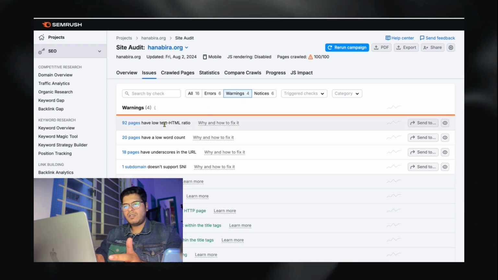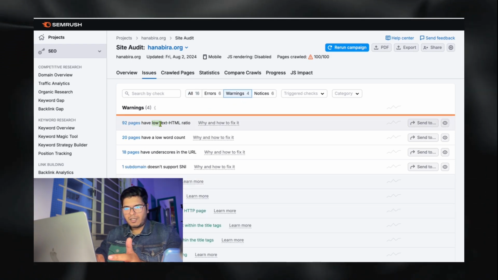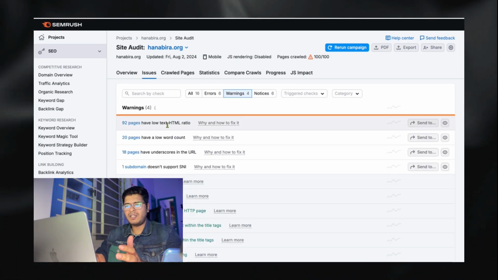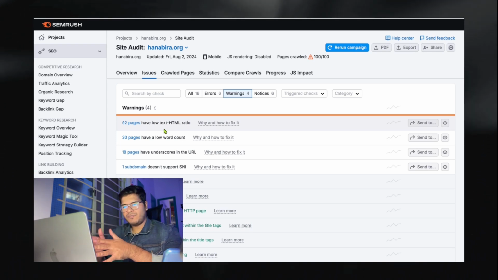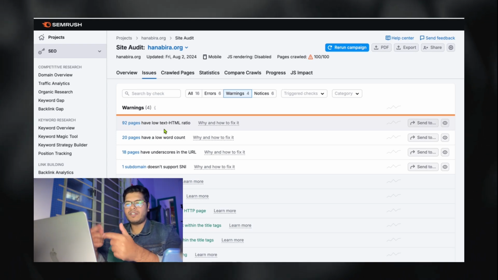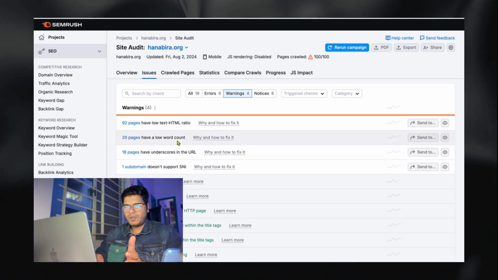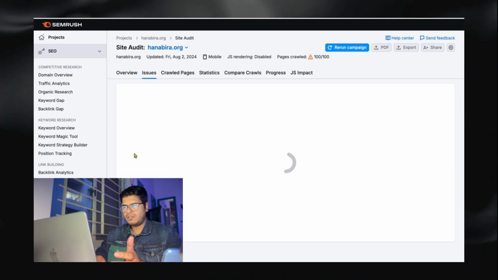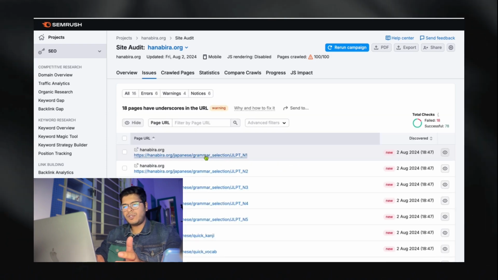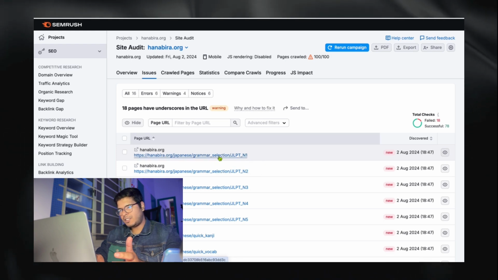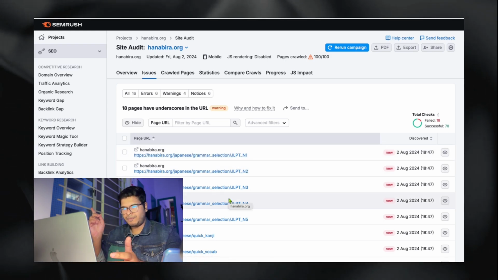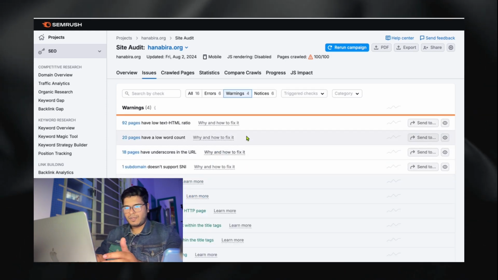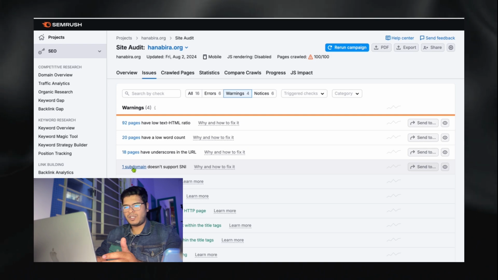Warnings are one of the major reasons why I think you are getting this error, that you have a duplicacy issue. The reason being, you have a low text to HTML ratio, which means every page has a very similar sort of HTML. So that's one thing. Have a low word count, similar errors. Have underscores in the URL. Oh, never do that. Instead, use dash: grammar dash selection slash JLPT dash N1. Never use underscore.